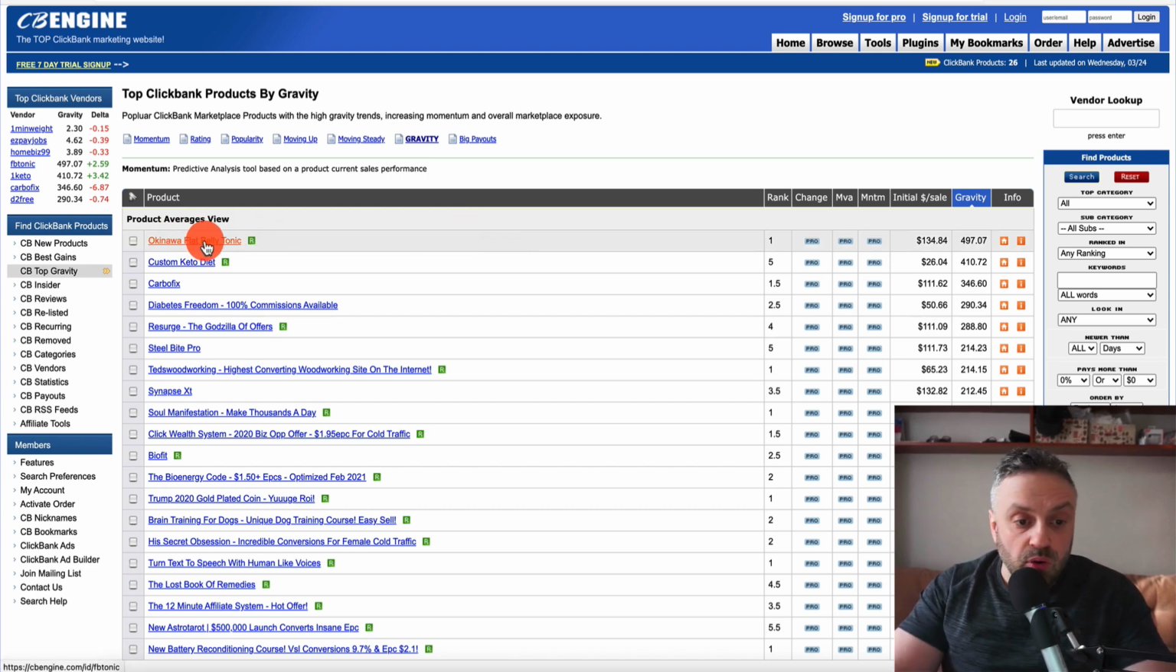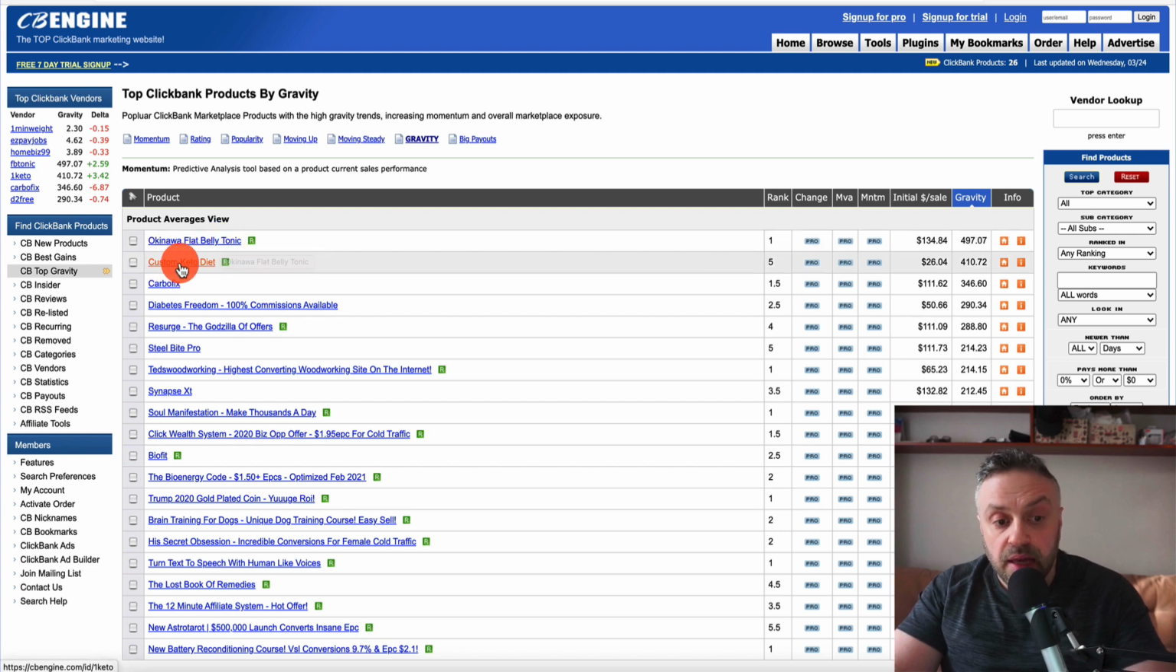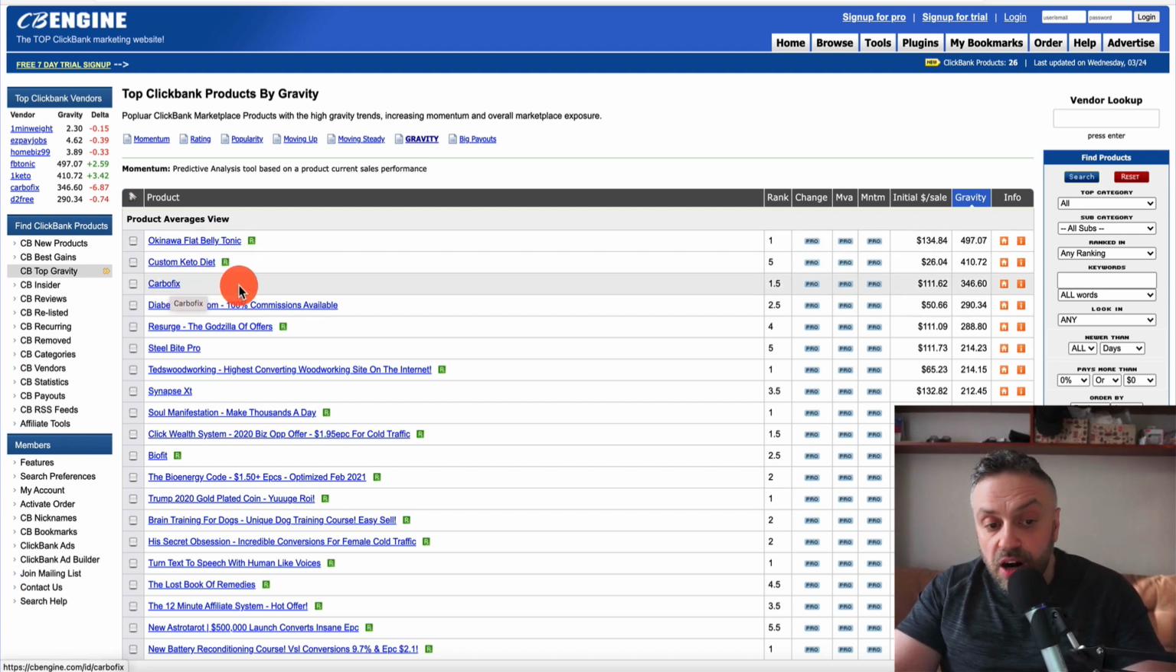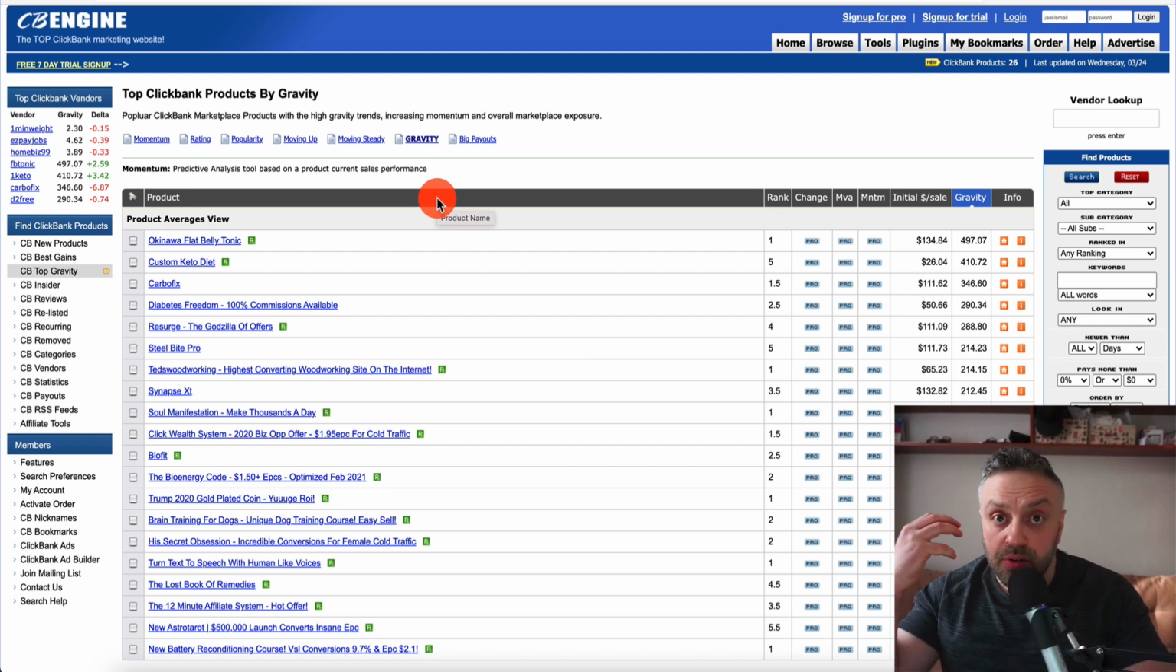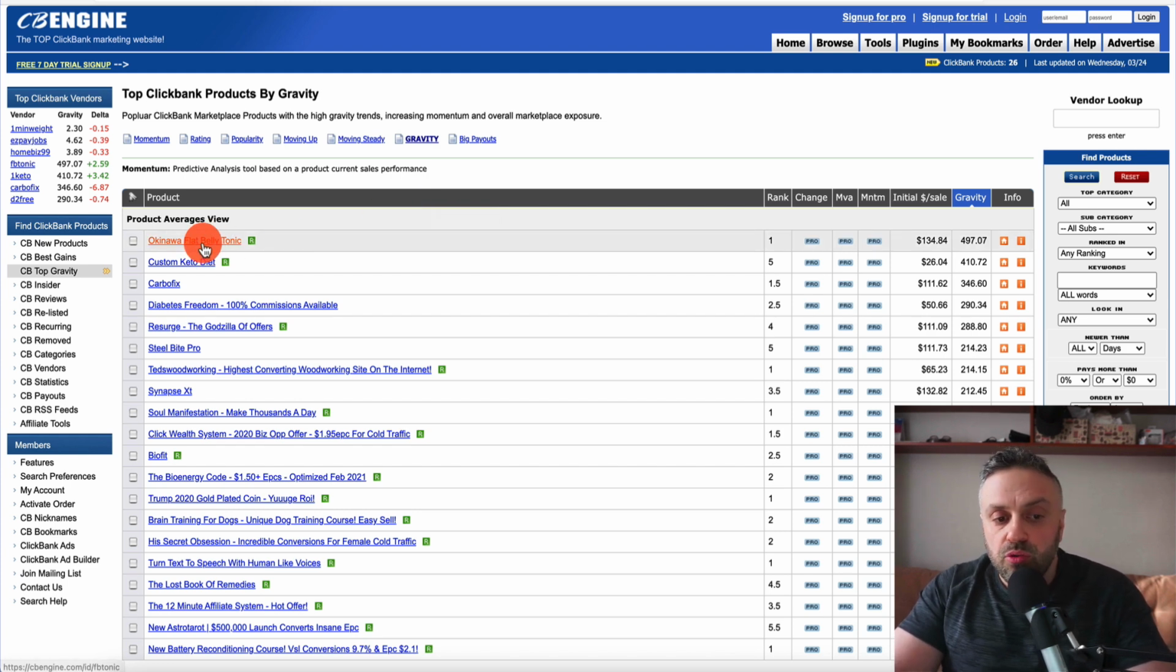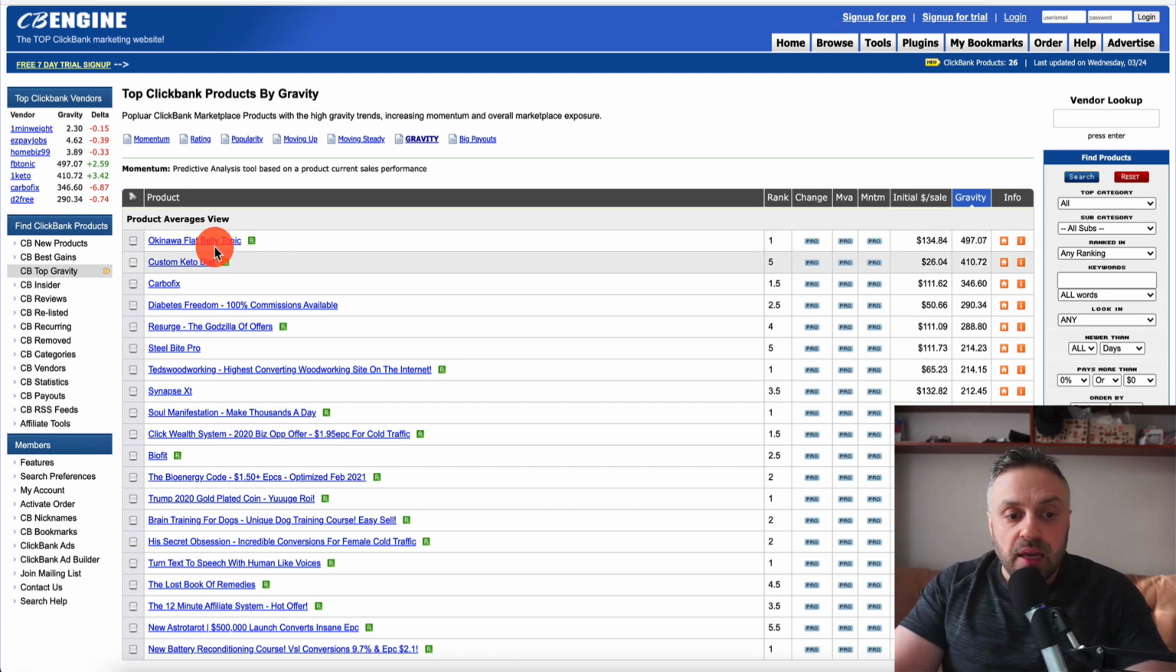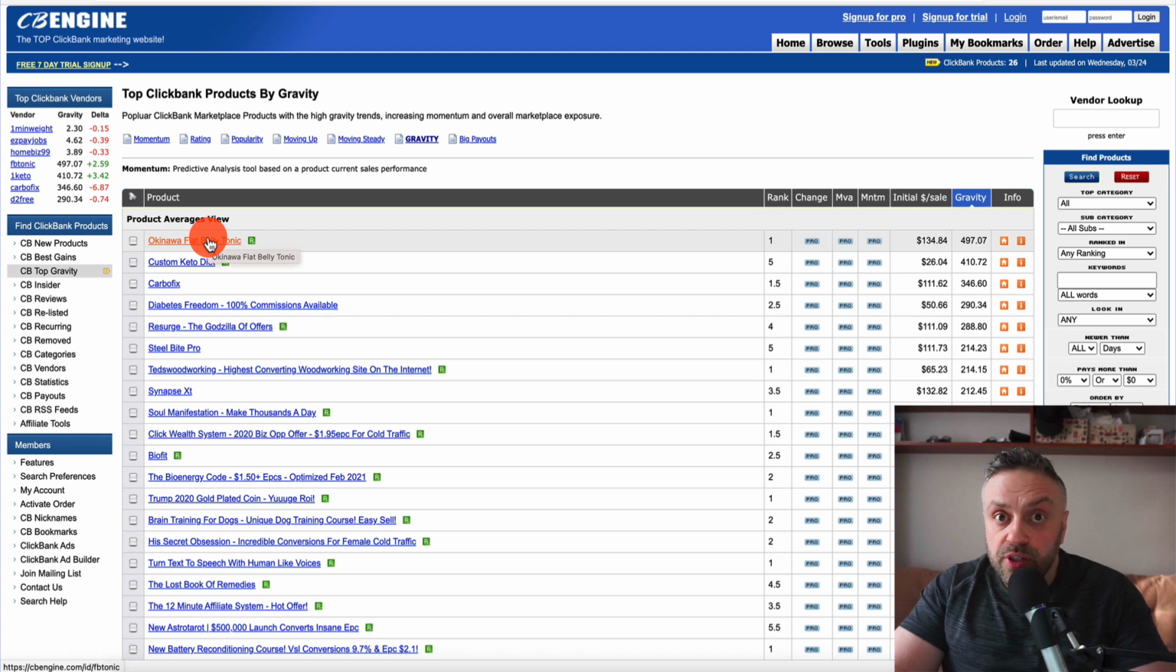And so this number one is flat belly tonic, custom keto diet, carbofix. When you're looking at these offers, you need to start asking yourself, can I describe this using keywords? Can I describe this using words? Is it possible to describe it using different words, or is it difficult? You won't be able to promote products that you can't really describe using specific words, okay? So take a look at this one.